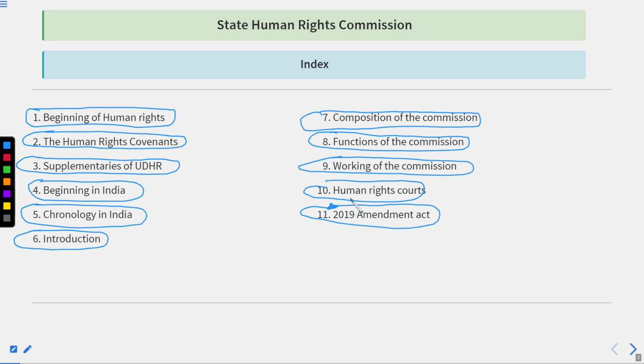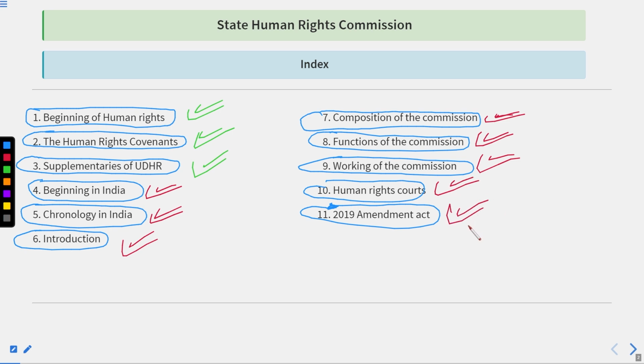If we talk about the topics that we have covered so far, basically we have done the beginning of human rights, the human rights covenants, and the supplementaries of UDHR. The topics we are remaining with: beginning in India, chronology in India, introduction, the composition of the commission, functions of the commission, working of the commission, the Human Rights Code, and the 2019 Amendment Act. All right. So this is the picture that we have created so far altogether.